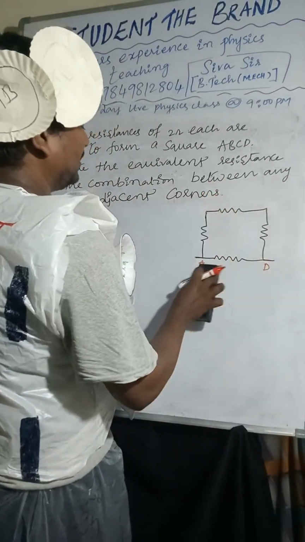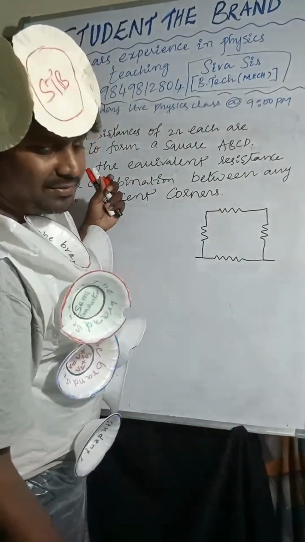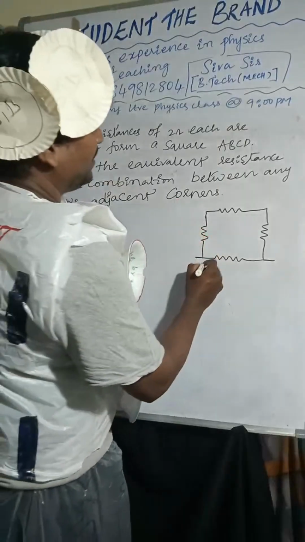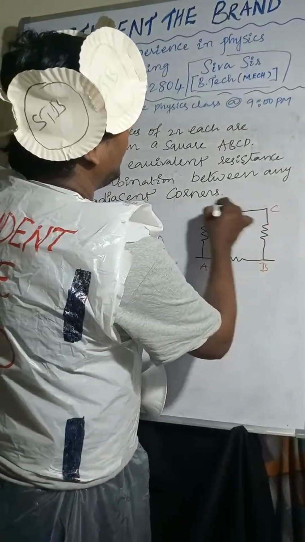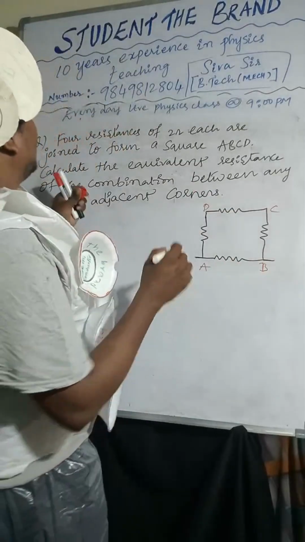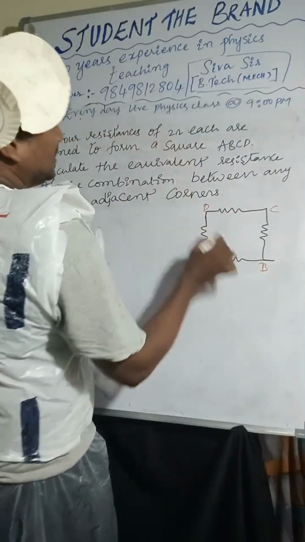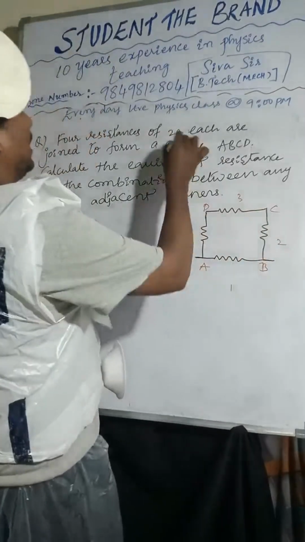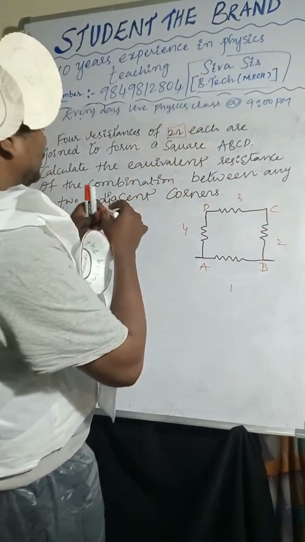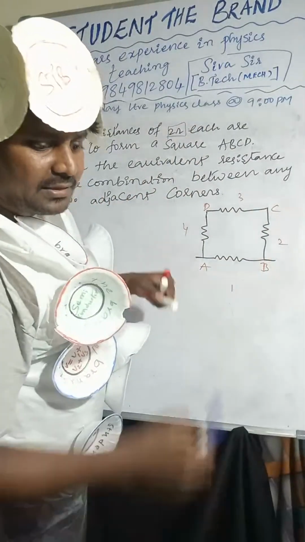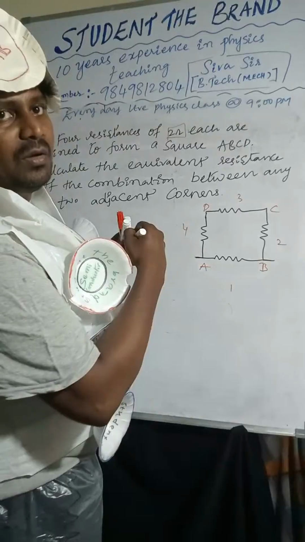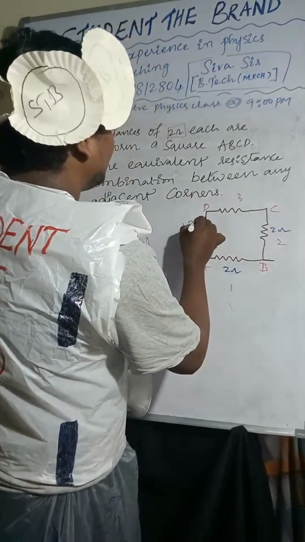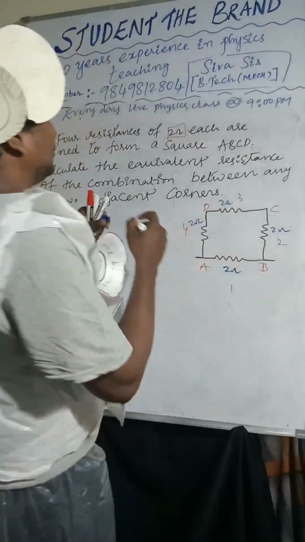I'm considering like this. We can take any order, it's fine. They mentioned the order, and here I'm taking A, B, C, D. So four resistances: one, two, three, four. Each resistance is 2 ohm. So this is 2 ohm, this is 2 ohm, this is 2 ohm, and this one is 2 ohm.